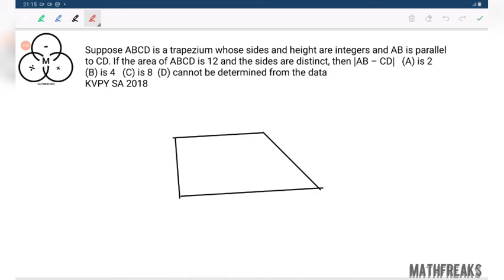ABCD is a trapezium, AB is parallel to CD. If the area of the trapezium is 12 and the sides are distinct, then AB minus CD is? Drop the perpendicular there. One thing is obvious, that if this is 3, this can be 4, this can be 5.